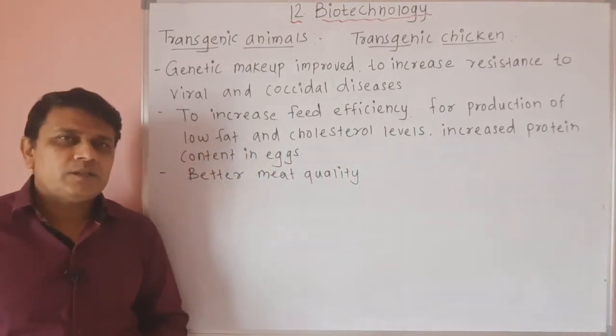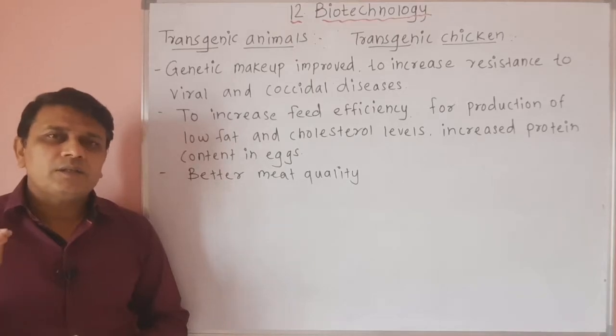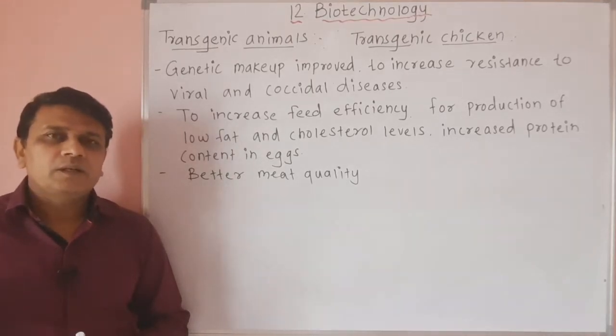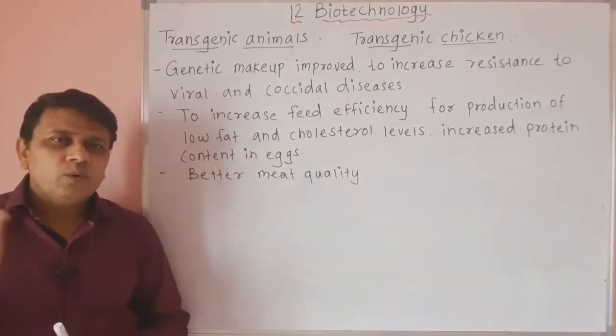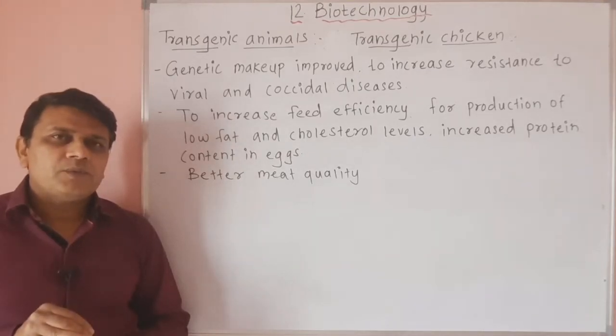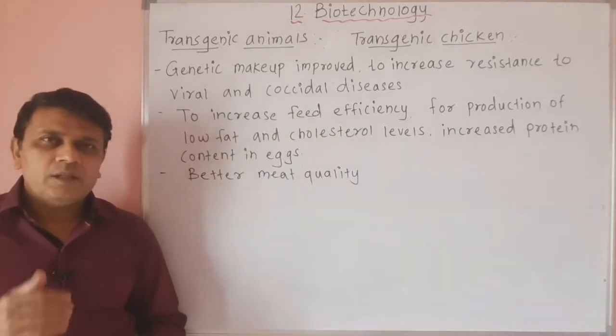Now, coccidial diseases are caused due to certain protozoa, and these protozoa cause disease in the intestine and thus infect the chicken. So, to increase the resistance of chicken against different kinds of viral infections, then coccidial diseases, their genetic